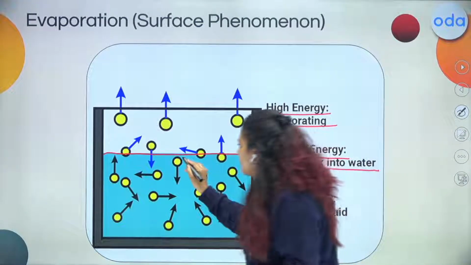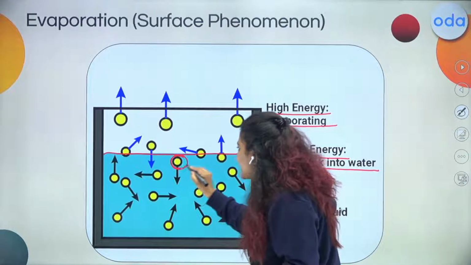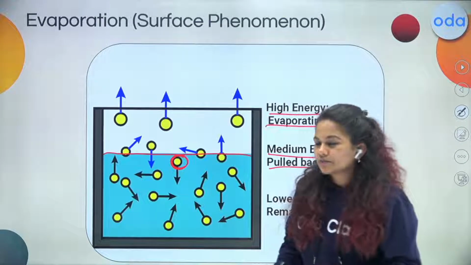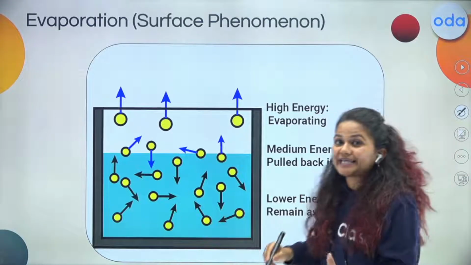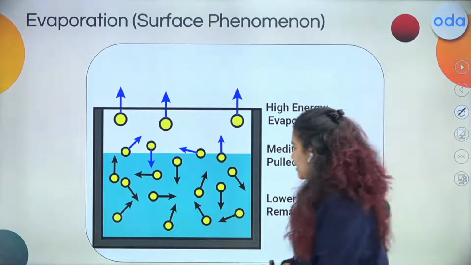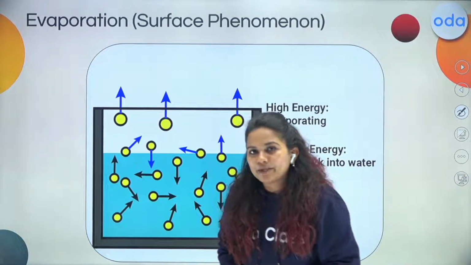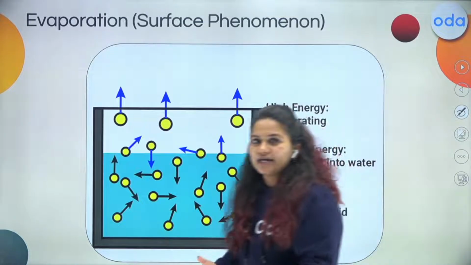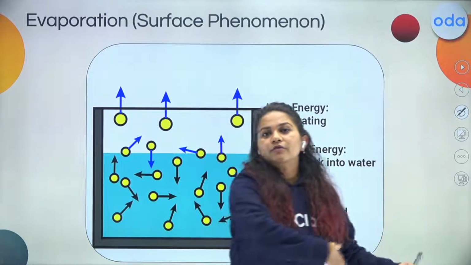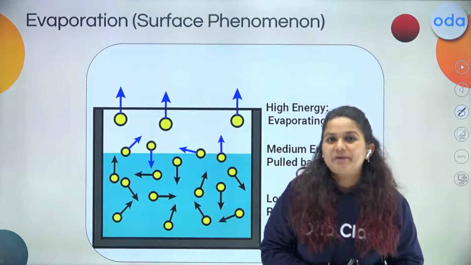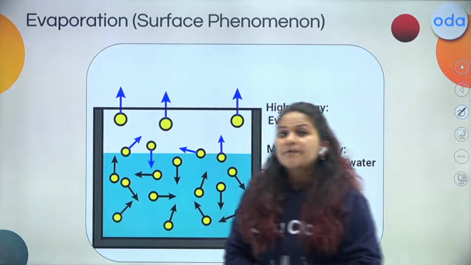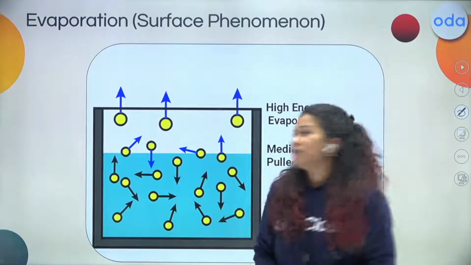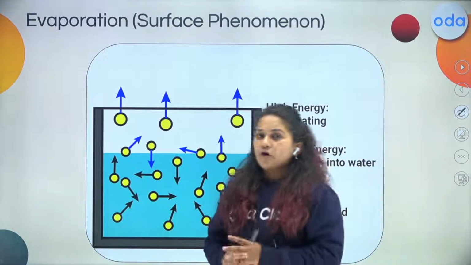Now, as we have learned that these molecules attract each other, surface molecules are more prone to get evaporated first. Why? Because let's take an example: I'm running and four people from all the directions are pulling me back. Will I be able to move? No. But what if I'm getting pulled from only one direction and the other direction is free for me?